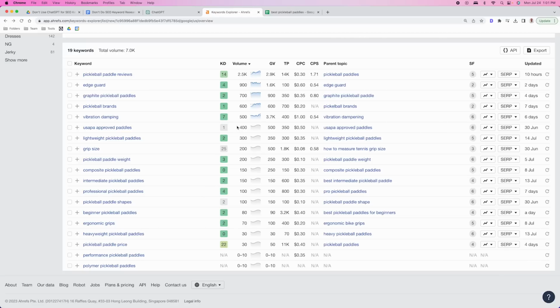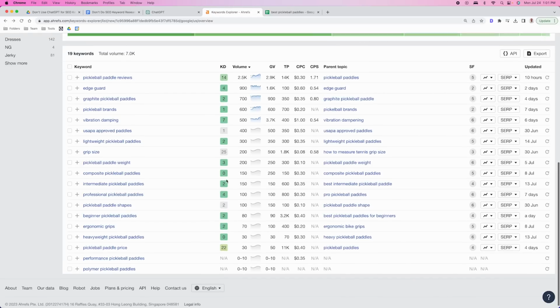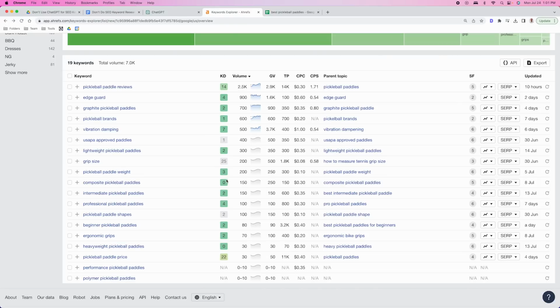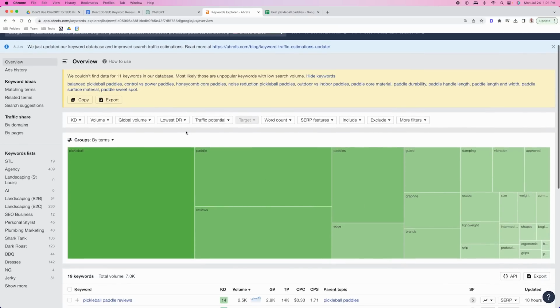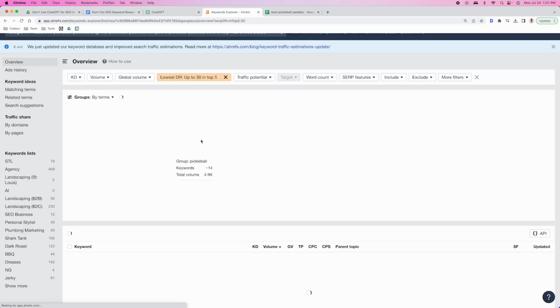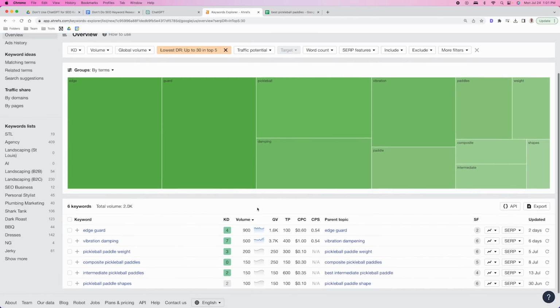Okay, so first thing we want to look at, obviously KD. We want to go after keywords that have a lower KD if you have a new website or a website that isn't very authoritative. We're going to want to try to go after those. But we can go even further with this. We can go to lowest DR and we'll set this to 30. Okay, and this would mean that we're only looking at keywords where there's a competitor domain that is less than a DR of 30.